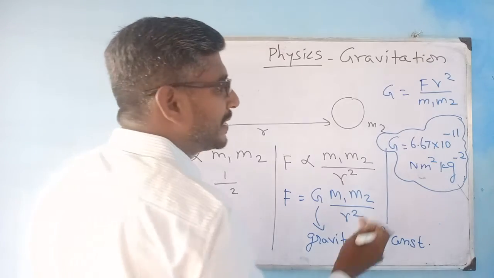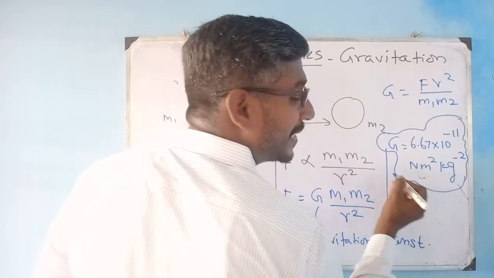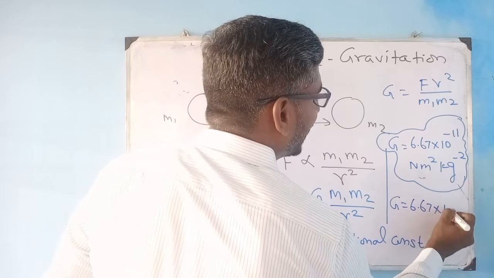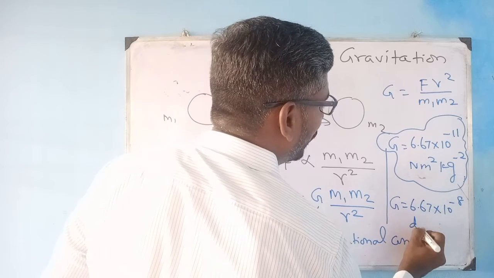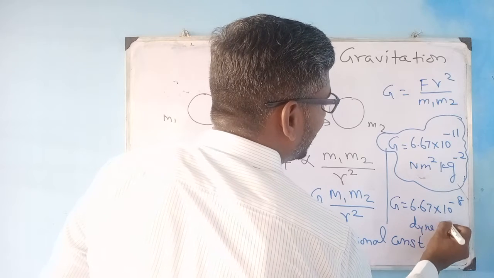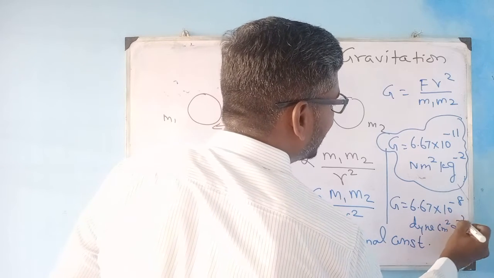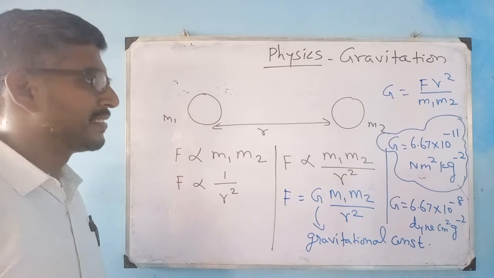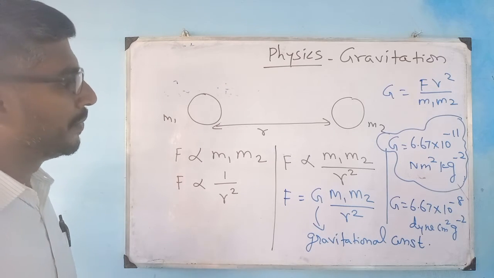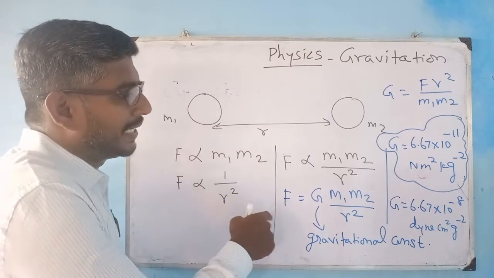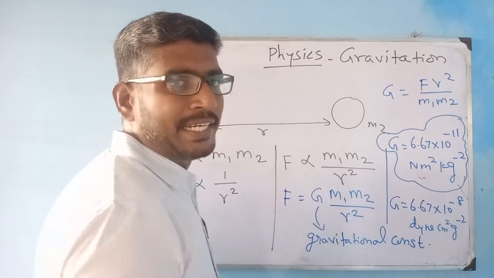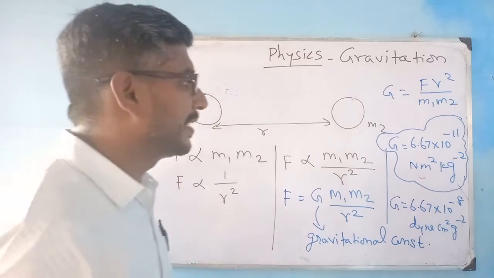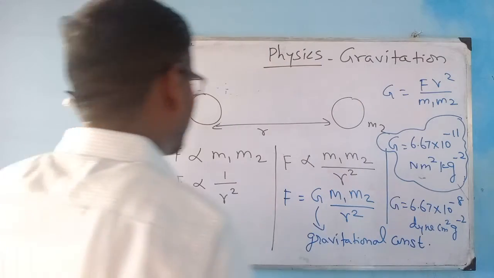In some cases, if this gravitational constant is represented in the CGS system, you will get G equal to 6.67 × 10^-8. Instead of Newton, you will get dyne centimeter squared gram⁻². So this is your gravitational constant in the CGS system, right? So we can calculate force, and the value of the gravitational constant is identified, alright? Now the same thing, when it is represented in vector notation, what will happen?